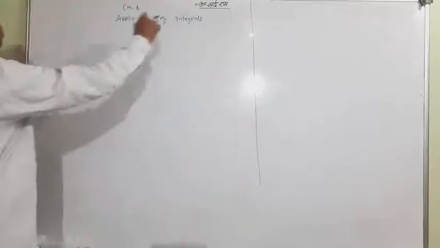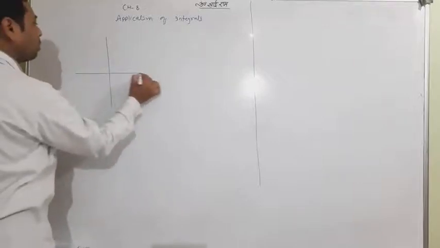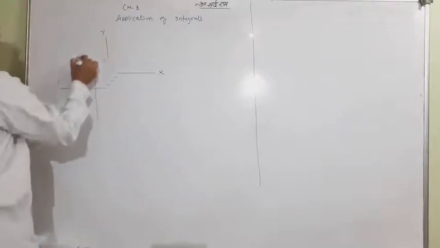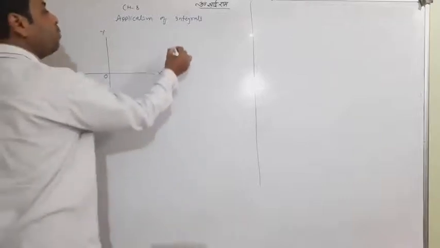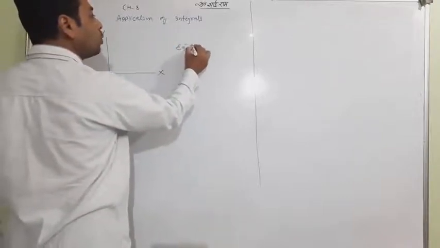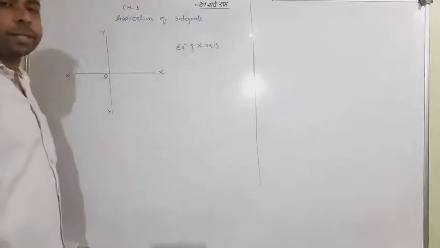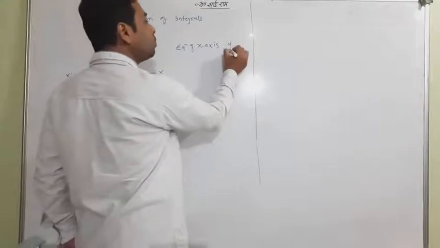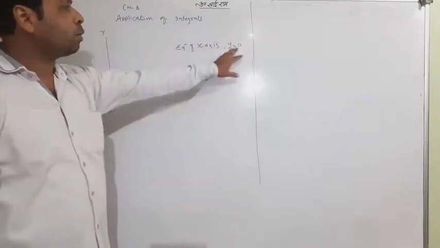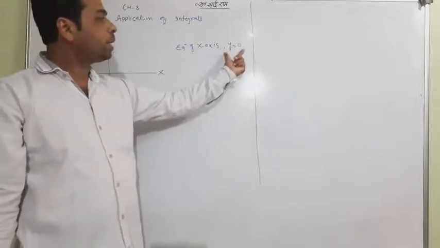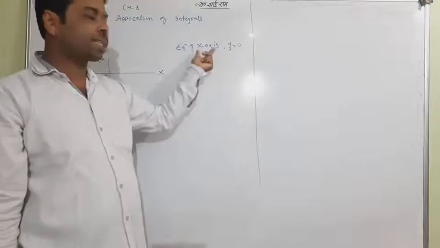So look, first of all, we'll start with very simple things. I just want to tell you something about x, y, x dash, y dash. It is x's, and very important, I'm writing here the equation of x-axis. Equation of x-axis, one must know, is none else but y equal to 0. Whenever this comes, you should understand it is none else but the x-axis.